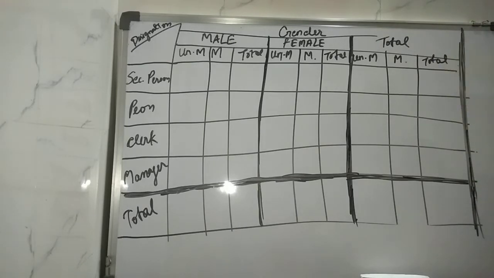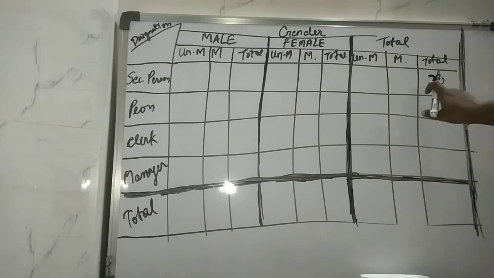Now to fill this table you have to read the question once again. So read along with me. On the basis of the study of different branches of a cooperative bank of Ahmedabad city, the following information is obtained. In this bank, out of 20 employees working as security persons, so 20 total we have security persons. So 7 males are married.